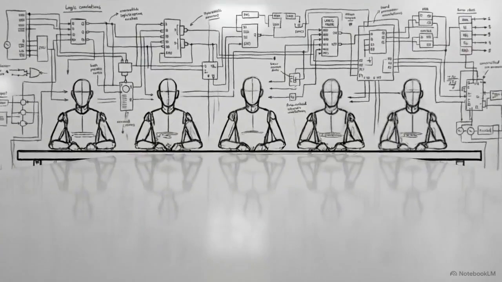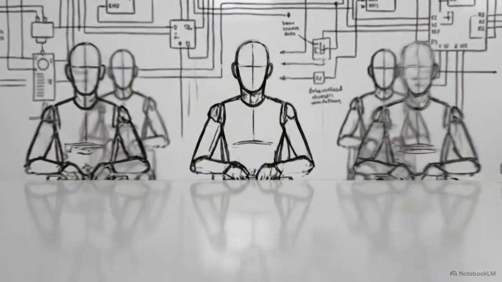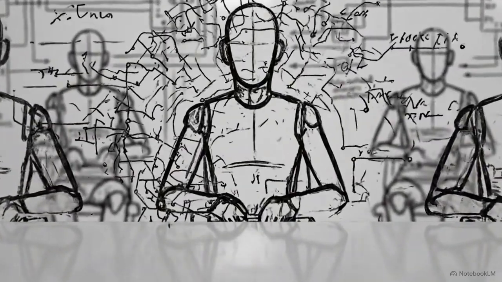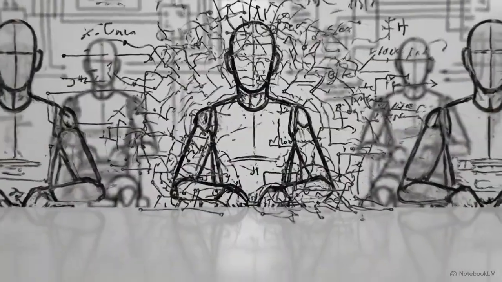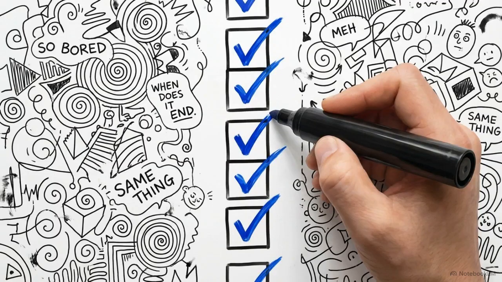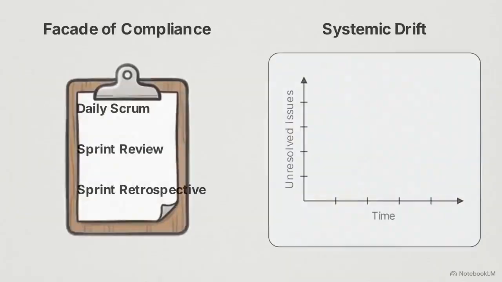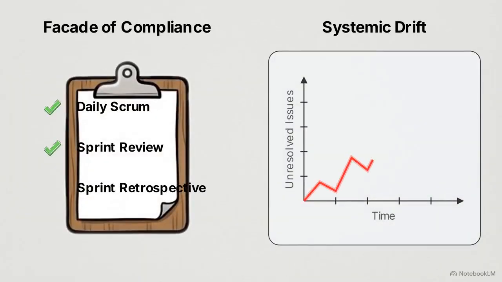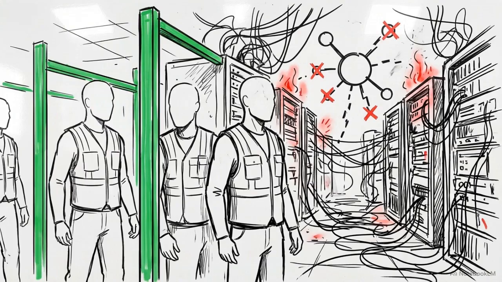To escape that discomfort, organizations often strip the framework of its intent, turning Scrum into a rigid reporting mechanism. They hold the meetings and collect the metrics, replacing genuine inquiry with superficial compliance. Maintaining the rituals without acting on feedback creates an illusion of progress. It looks like discipline, but it is actively masking a systemic decline.